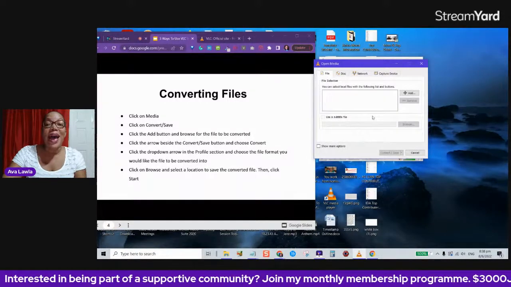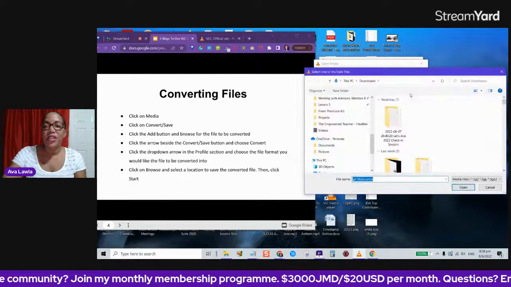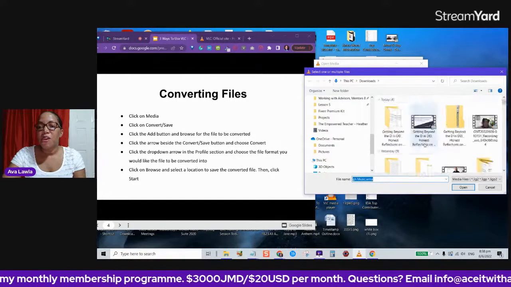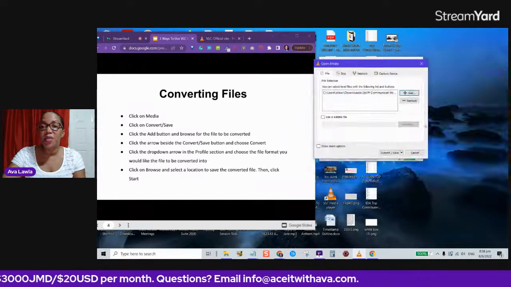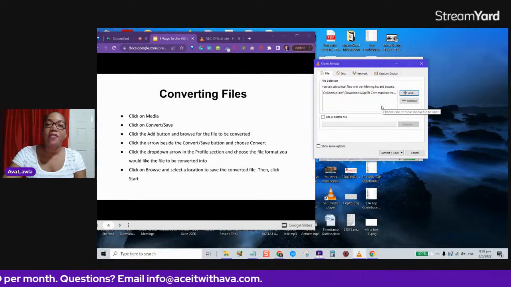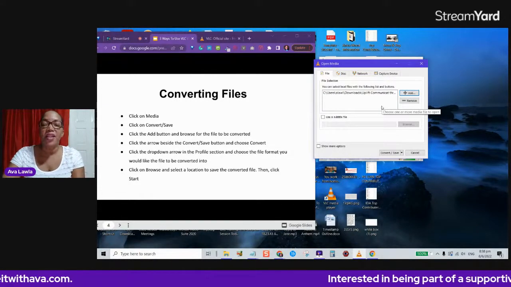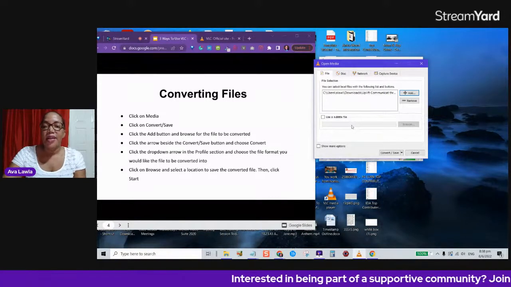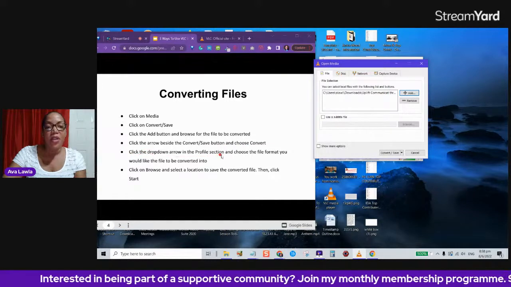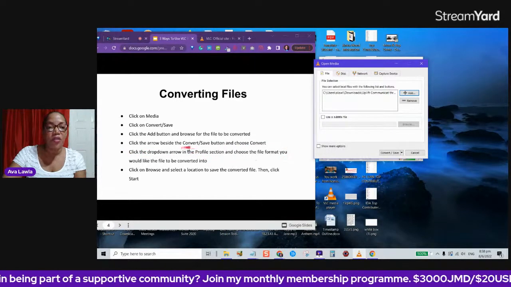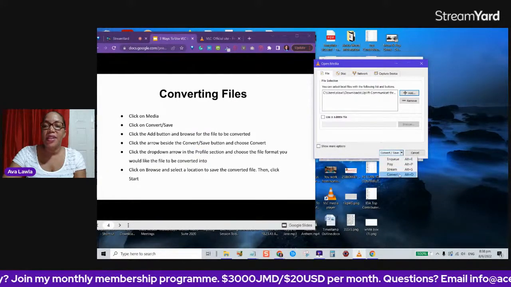Now you need to add the file that you want to convert. So here we have the add button. I'll just click this and browse quickly for a file that I want to convert. I'm looking for an audio file. You can use a video file as well. So this is a WMA file, a Windows Media audio file that I want to convert. And here it says, click on the drop-down arrow in the profile section to do all of this. But of course, you have to click the convert save button first. So I'm going to click this arrow right here and then click convert.